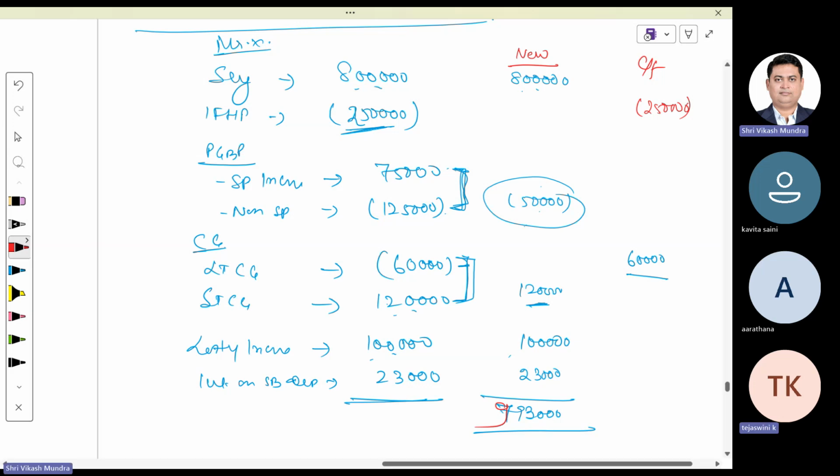Now, one change I made in this illustration.